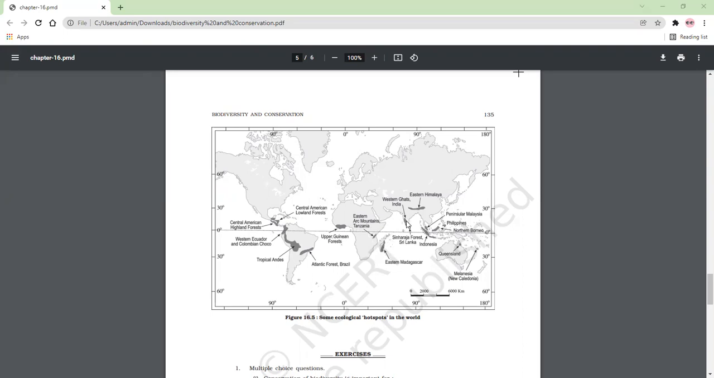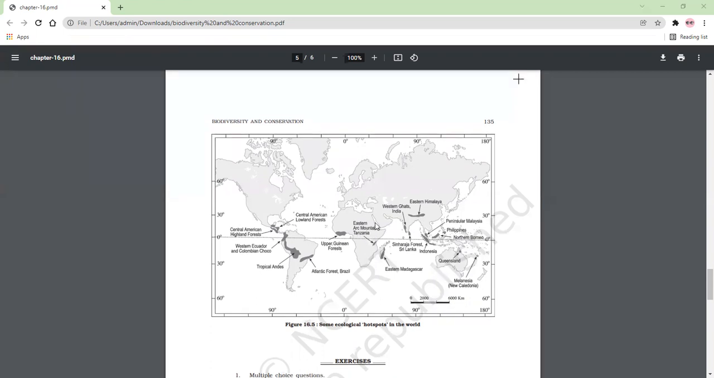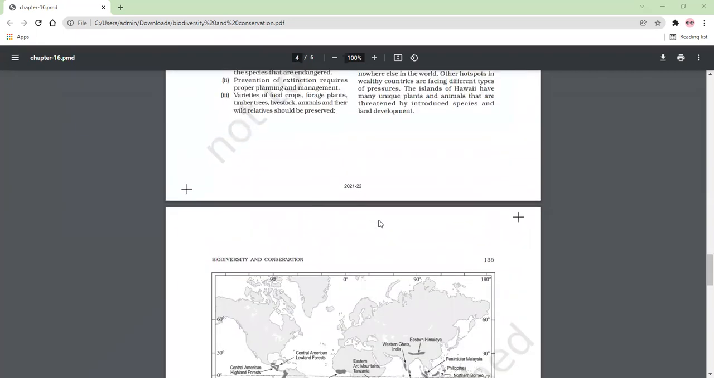In India, India is very rich in biodiversity. Western Ghats, that is located in the southwest part of peninsular India, is very rich in biodiversity. Eastern Himalayas are also very rich in biodiversity, and Sinharaja forest, Sri Lanka, Indonesia. So these are the hotspots in the world, and these all are very rich in biodiversity, students.